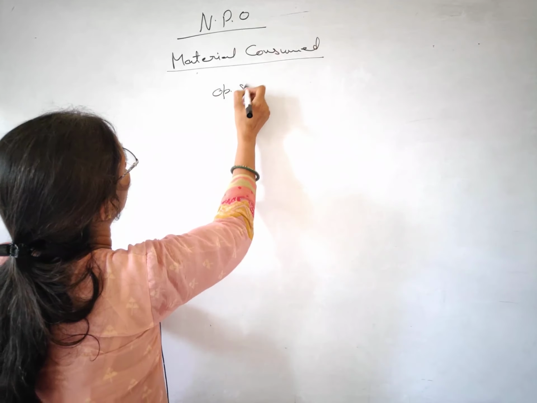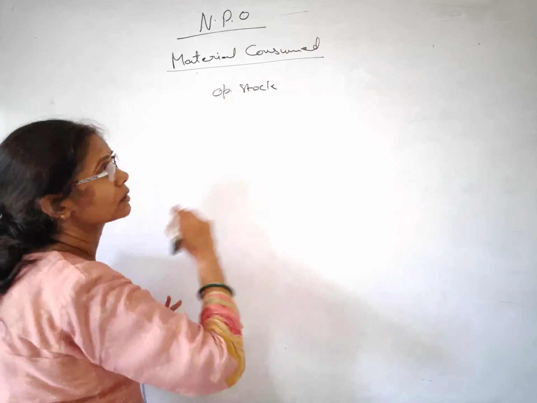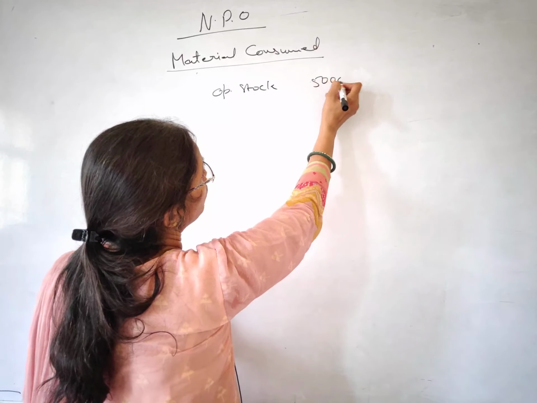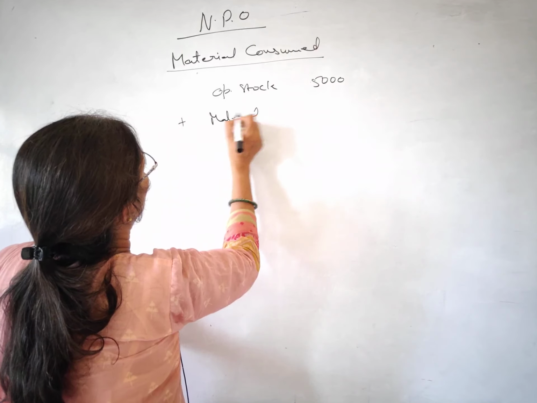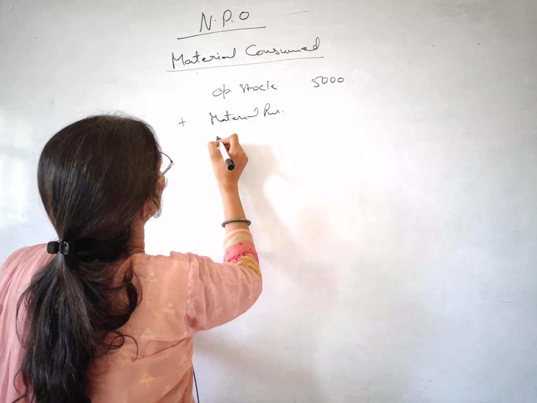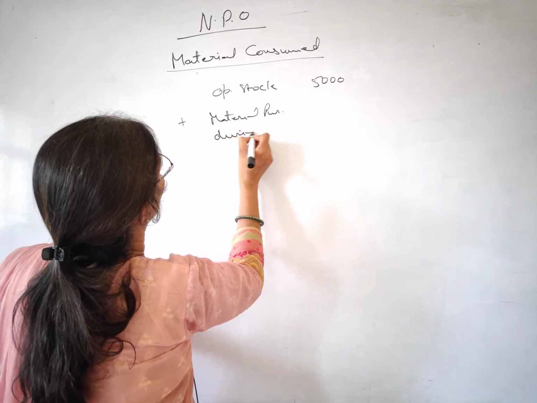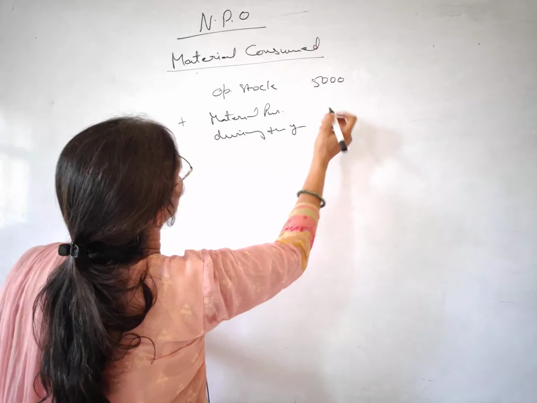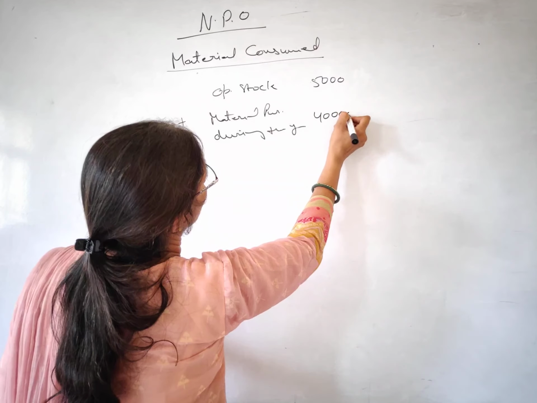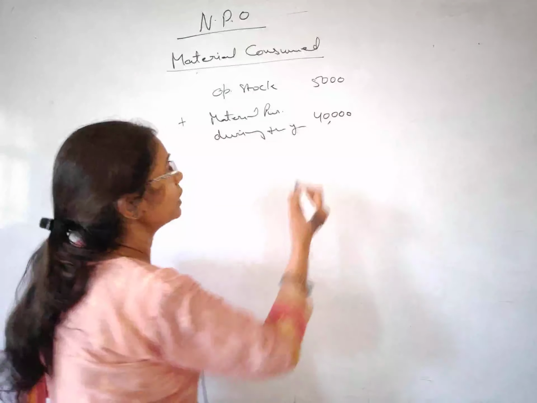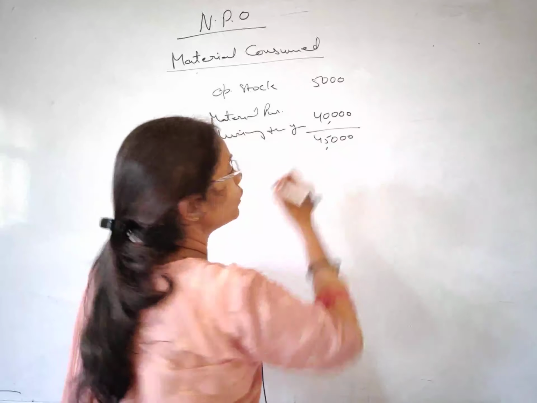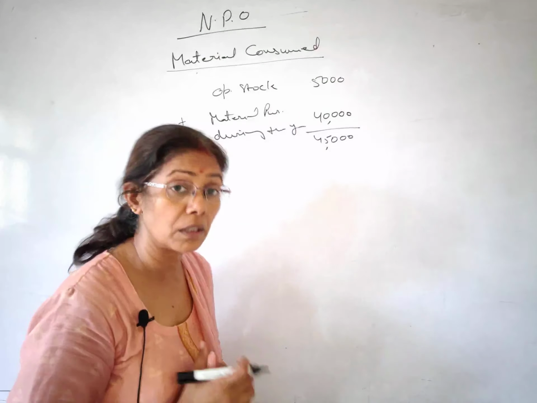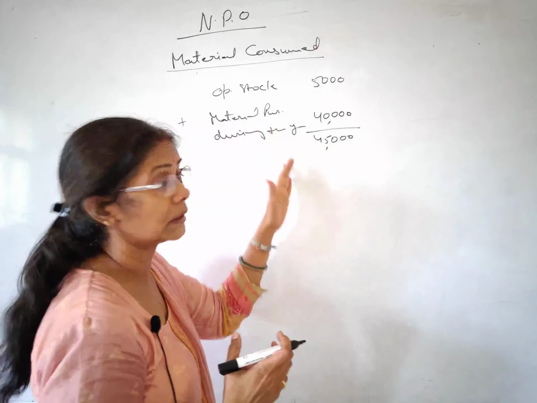We have a formula. Suppose 5,000 was your opening stock, and material purchased during the year is 40,000 rupees. Now in total you have 45,000 rupees of material in hand this year.